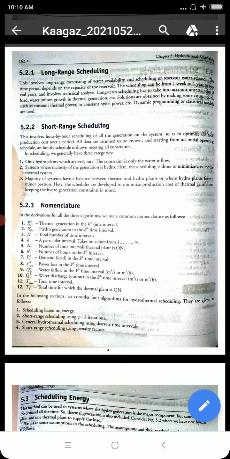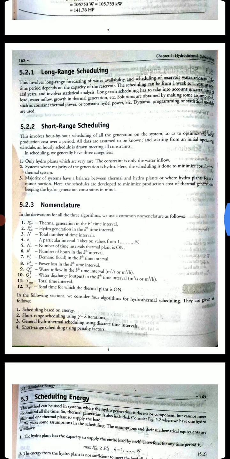Coming to the short range scheduling, it involves only hour to hour scheduling. All data are assumed to be known, and starting from an initial operating schedule, an hourly schedule is drawn for meeting all constraints. In this scheduling we generally have three categories. The first category is only hydro plants, which are very rare. Here only hydel plants are there, no thermal plants, nothing. The constraint is only the water inflow.